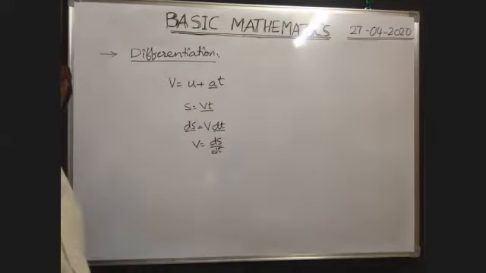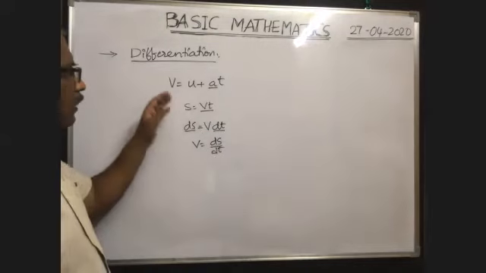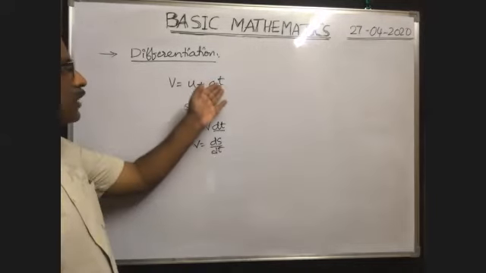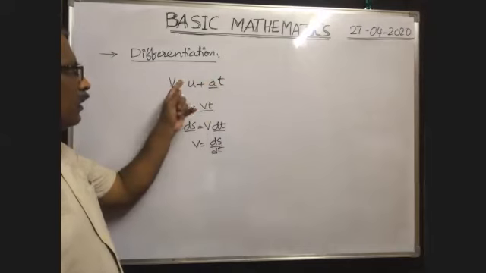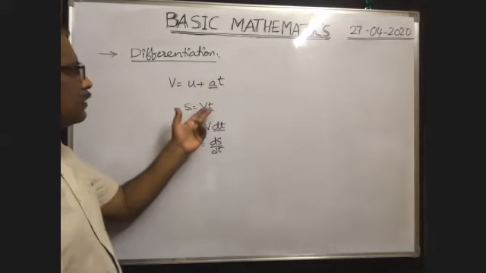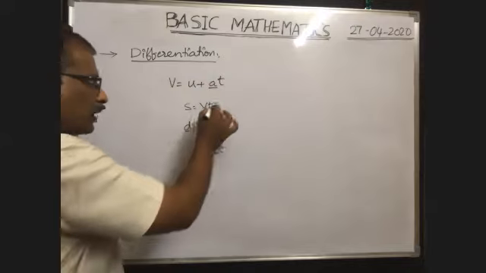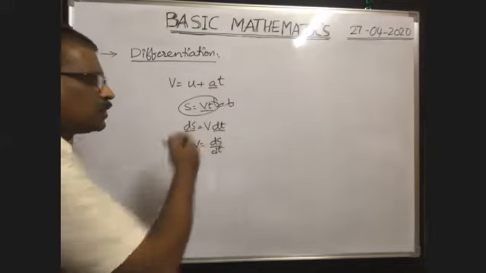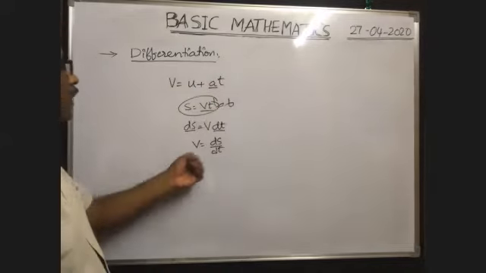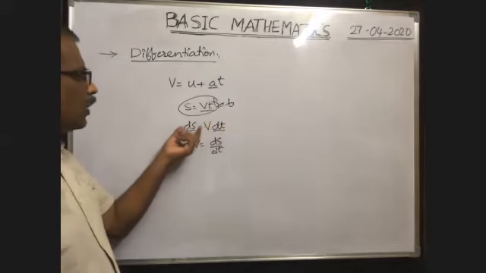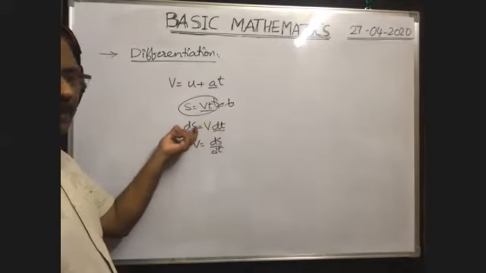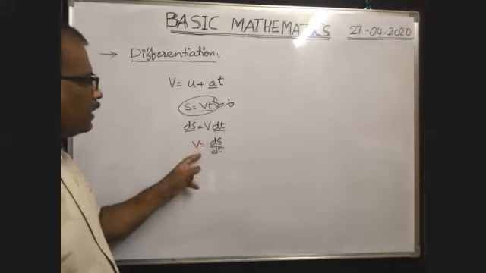Ds by dt. That means whenever the velocity is variable, which varies with time, we cannot use velocity into time directly for displacement. So we should not use this formula. In such cases, first, in a small interval of time dt, we have to find the displacement. Then from that we can write v is equal to ds by dt.